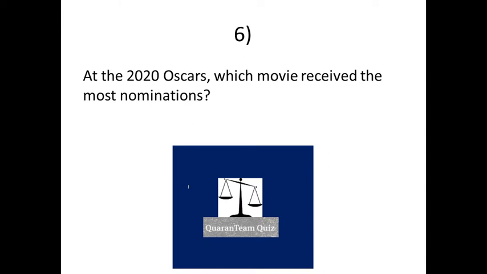Question 6. At the 2020 Oscars, which movie received the most nominations? Pause it if you need more time.